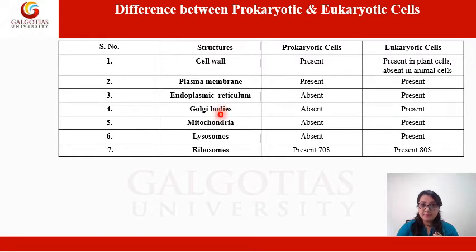Golgi bodies, mitochondria and lysosomes, all three are absent in prokaryotic cells, whereas all three are present in eukaryotic cells. Ribosomes are present in both prokaryotic and eukaryotic cells, but in prokaryotic cells they are 70S ribosomes, whereas in eukaryotic cells they are 80S.